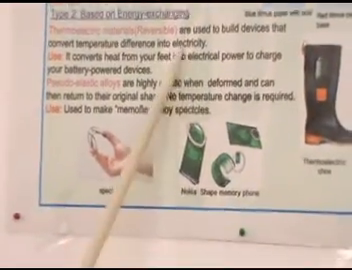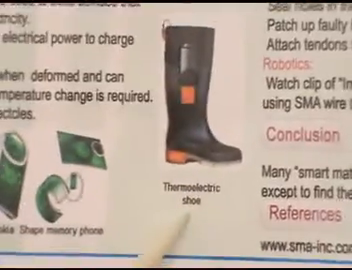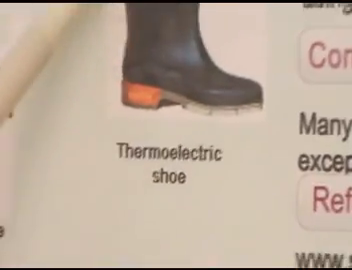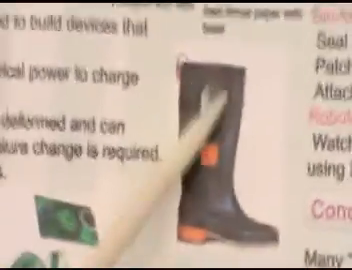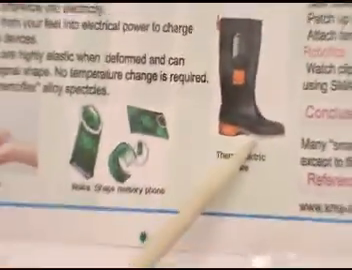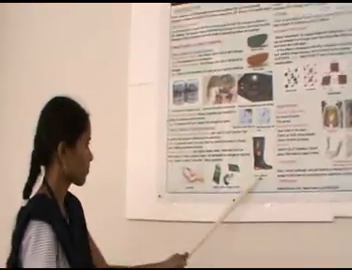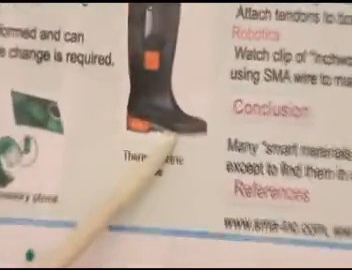For example, see this picture of a thermoelectric shoe. If we wear these shoes and walk, the temperature difference of our feet is converted into electrical energy, and we can charge our mobile phones also. By walking, we just need the heat difference. The thermoelectric material we have used in this shoe is bismuth telluride.